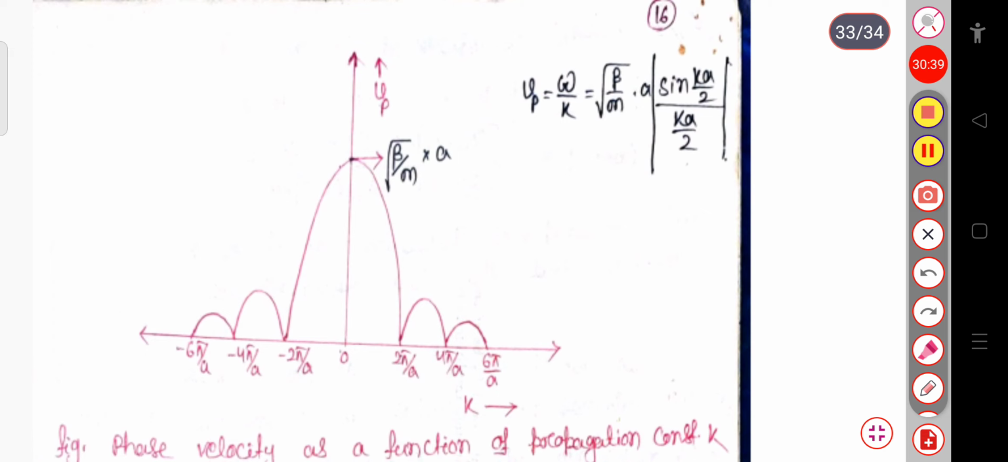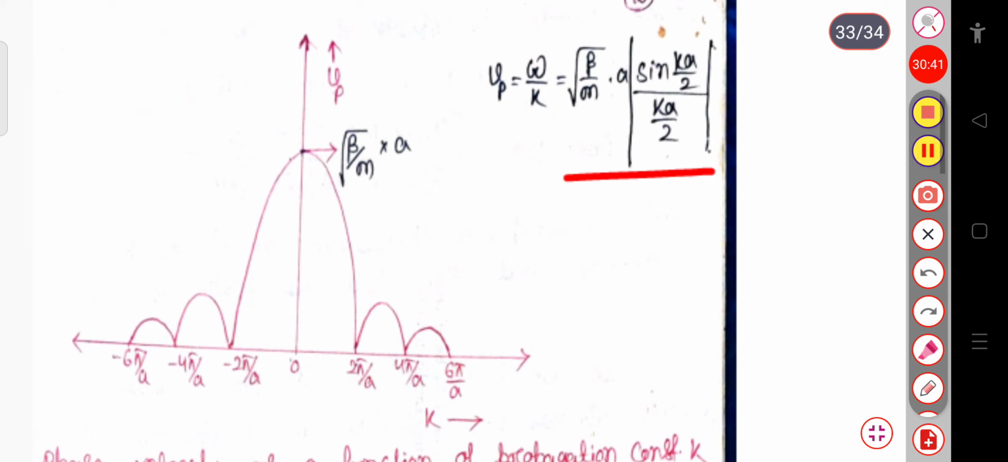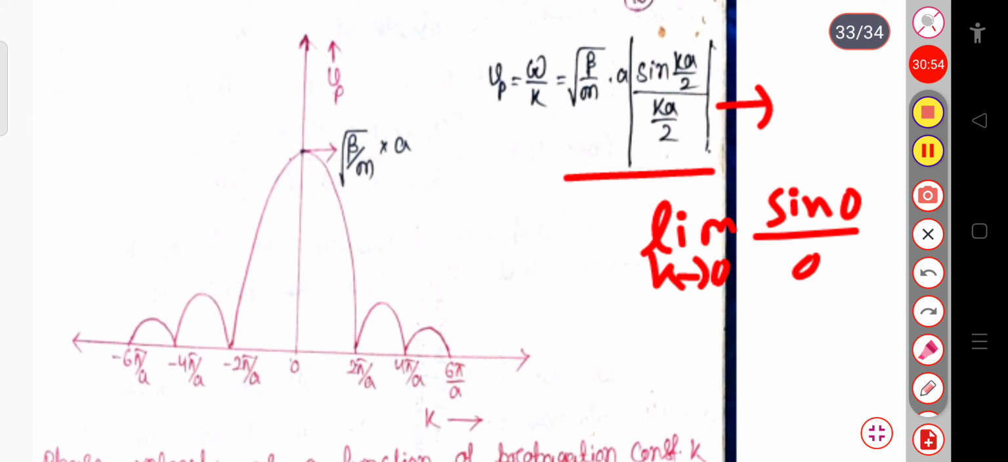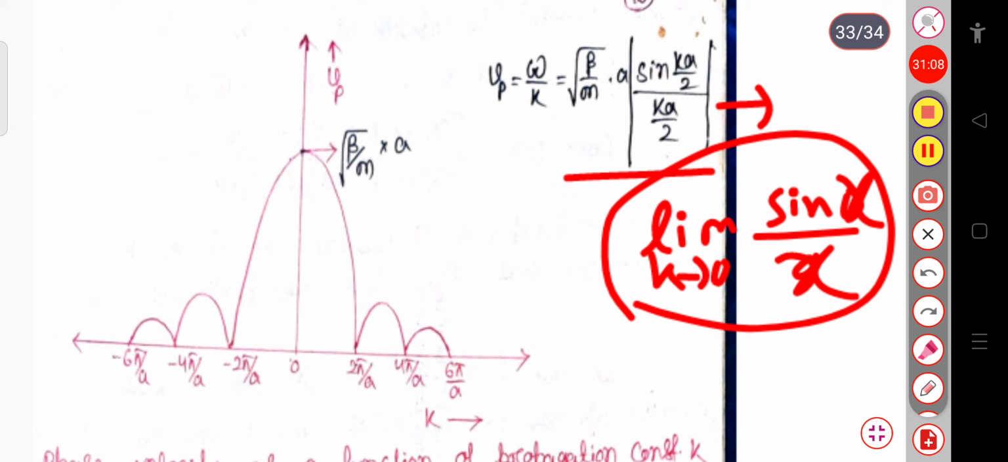When the value of k equal to 0, when you put the k value to be 0, the limit k tends to 0 of sin 0 divided by 0 is in the form 0 by 0. If I write sin x divided by x, that is sin(k/2) divided by k/2, then simply by applying the L'Hospital rule, this value goes to 1. So Vp will be equal to root over beta by m into a. This is the maximum value here, you can see.